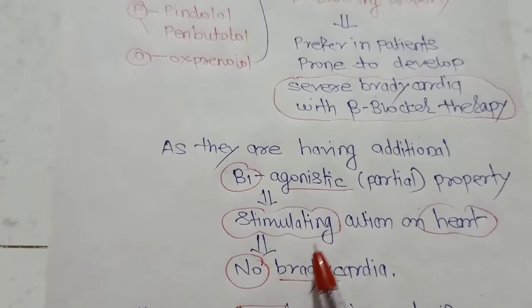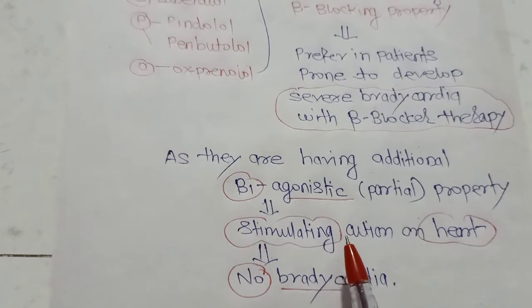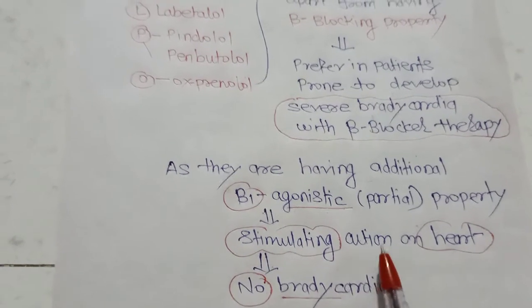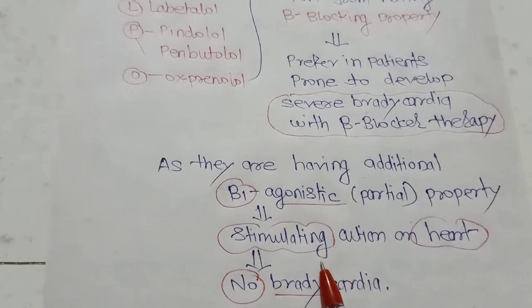Normally, or generally, with beta blockers, what is the main adverse effect? Bradycardia is the main adverse effect of beta blockers.